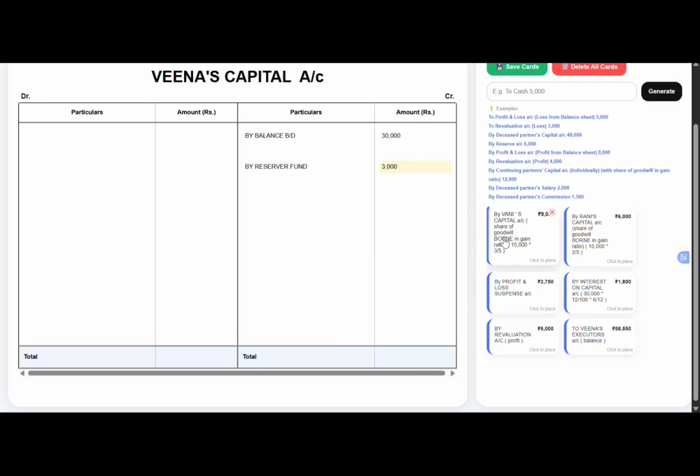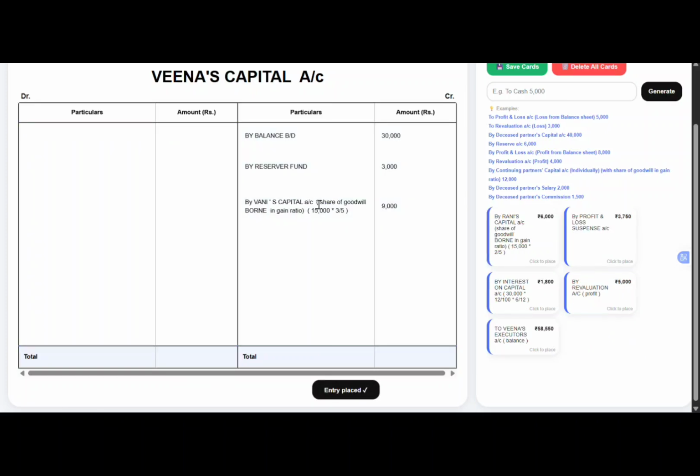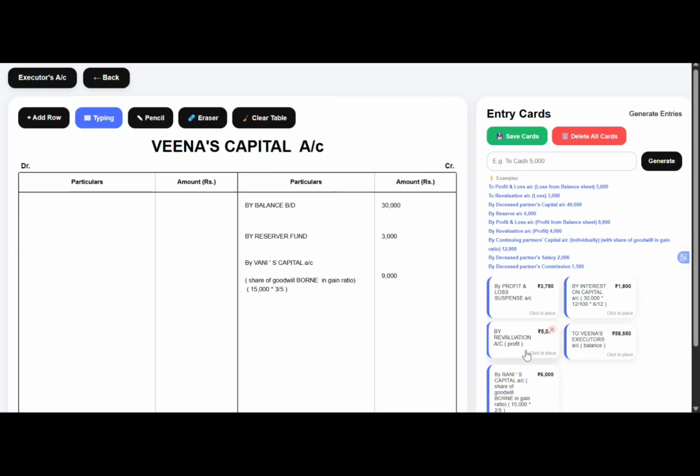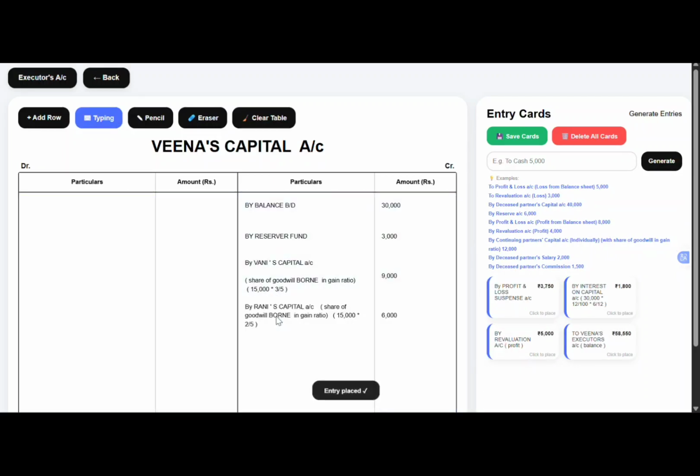So first adjustment given here is the goodwill. So the goodwill of Veena is being borne by the continuing partners Vani and Rani. So by Vani's capital account, rupees 9,000, which we had calculated, and by Rani's capital account, rupees 6,000. Next, second adjustment is the profit.